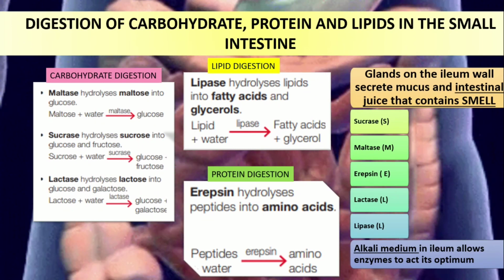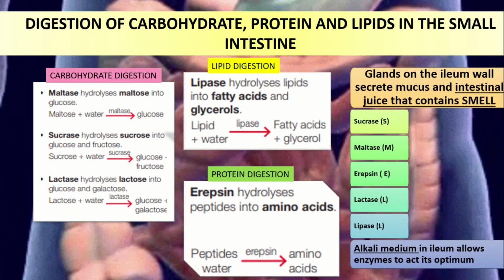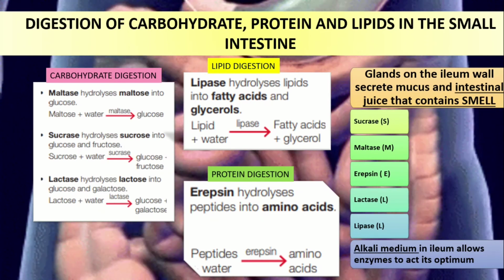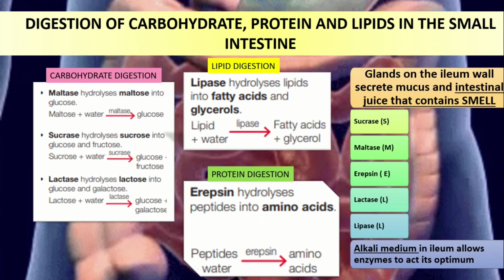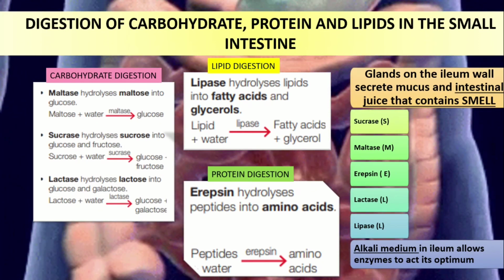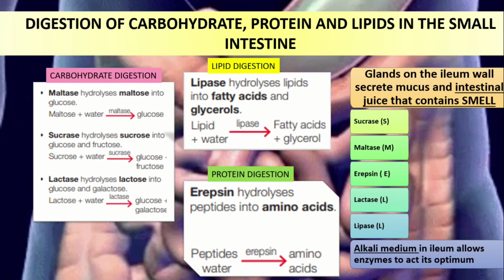Here is the digestion of carbohydrate. With the presence of maltase, sucrase and lactase, it will occur in the small intestine to produce simple sugars. The lipid digestion that involves the lipase will hydrolyze the lipids to form fatty acid and glycerol. Meanwhile, the protein digestion will involve the erepsin to hydrolyze the peptides into amino acids.